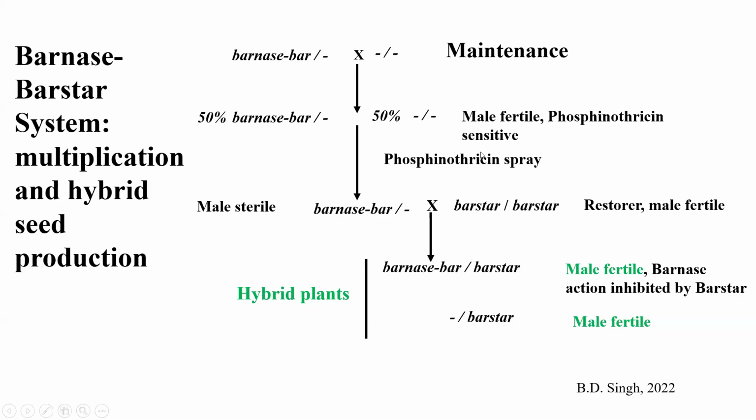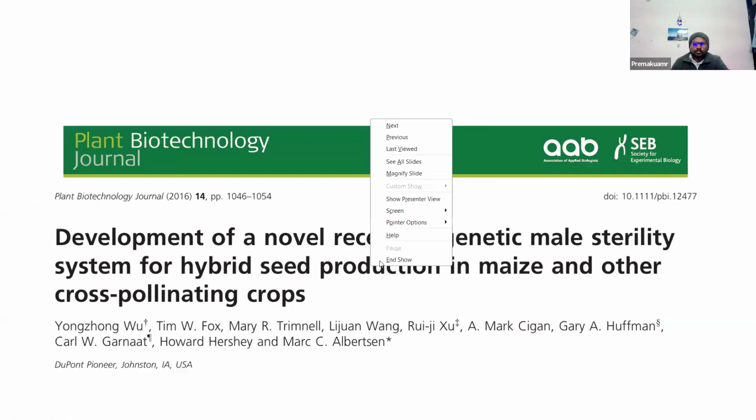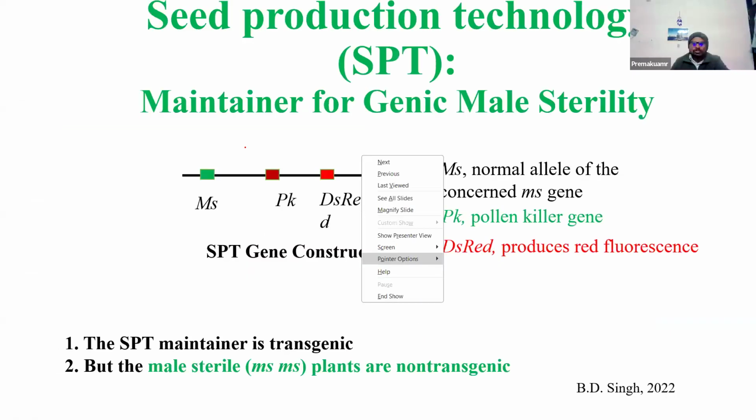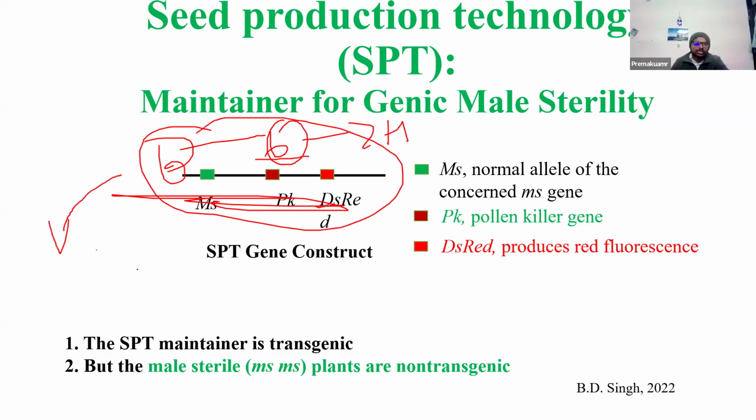For the phosphinothricin spray, the insensitivity is caused by the bar gene, sir. Bar gene, not Barnase. See, in that case the gene construct has the Barnase gene and the bar gene. Two genes will be there. Wherever the bar gene is there, it is resistant to the herbicide. Your Barnase gene is linked with your bar gene, and this particular construct is introduced into the male sterile plant.